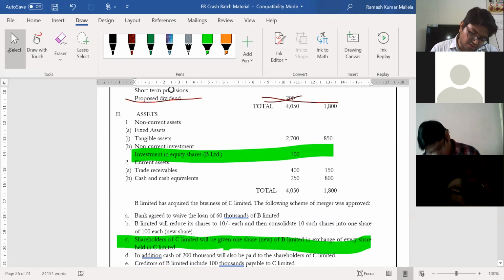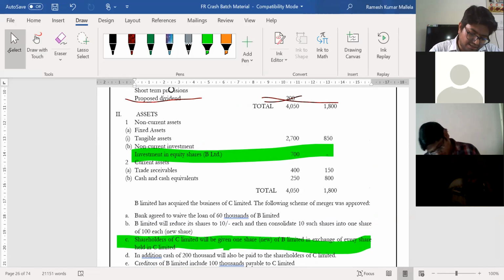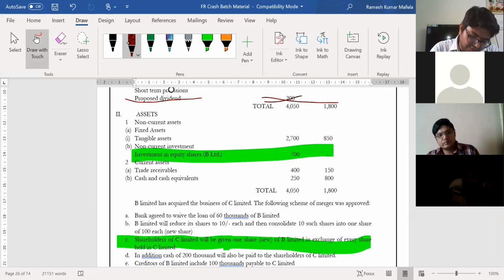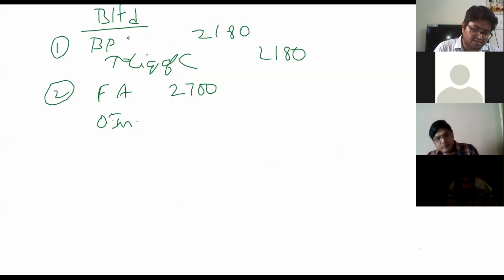So his investment in shares, if it is 250 in B, it's going to be 450 in others, yes or no? So investment in other shares also is there. It's not correct to mention here it as investment in equity shares of B Limited alone. Please strike it off. So other investments, it is 450.